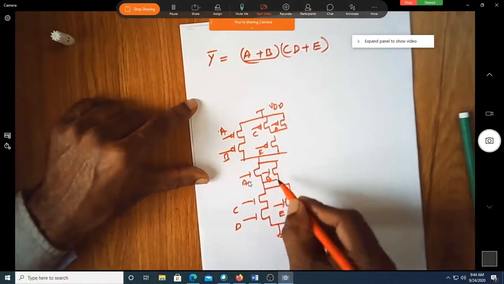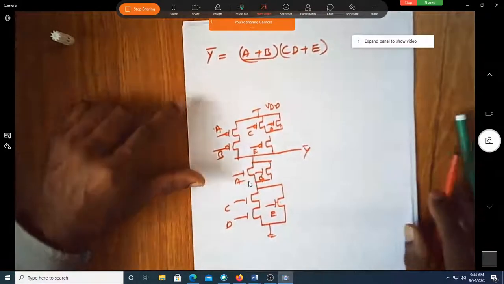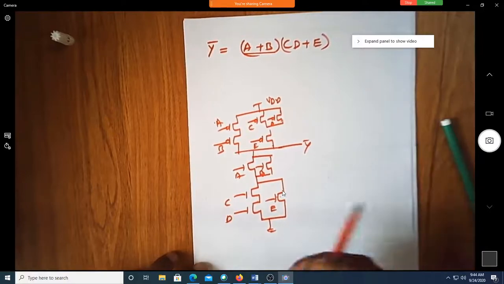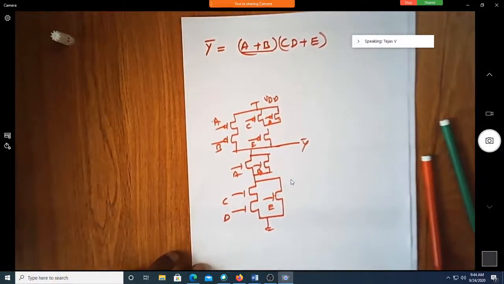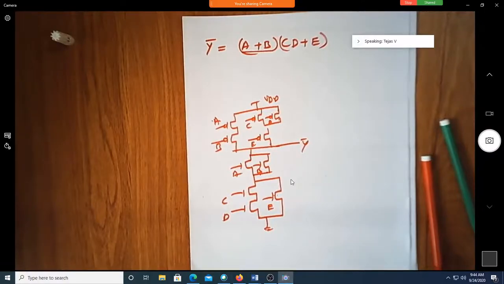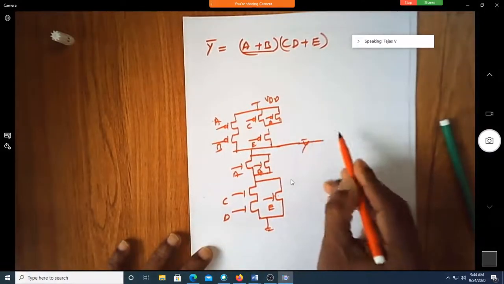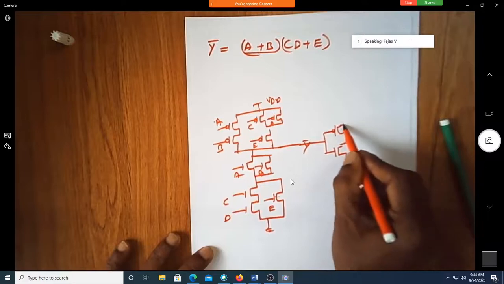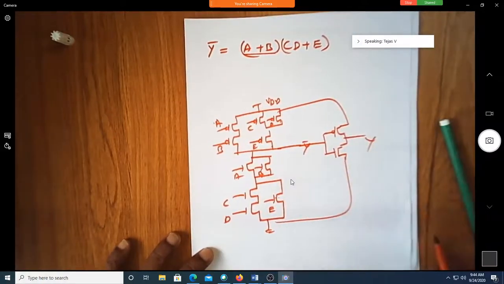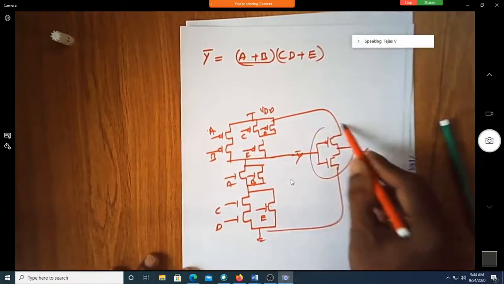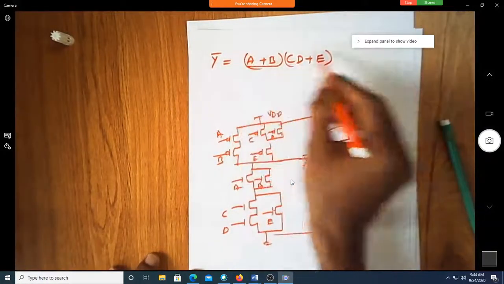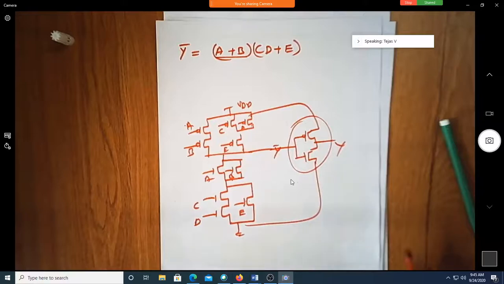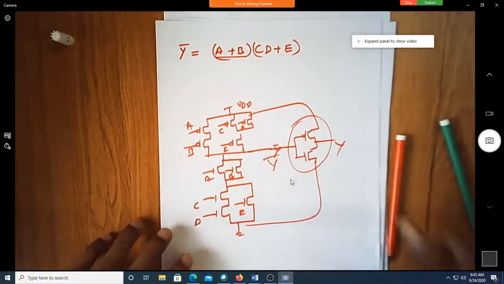Where is the output taken? Output is taken exactly here, Y bar. Am I correct? Perfect. Sir, one doubt is there. Yeah, tell me. Sir, how to get Y if this is the whole complement? Just put an inverter. Oh, okay. See, I'm having an inverter. Whatever is there, you just pass it, put a bar on this, so that will become Y. Okay, sir. So as simple as that. So this is Y bar, that is Y.